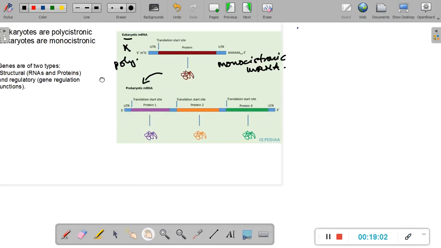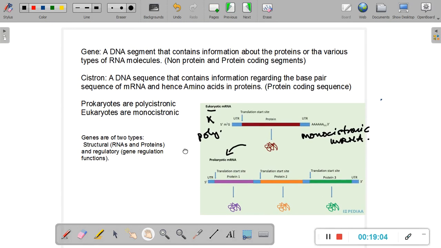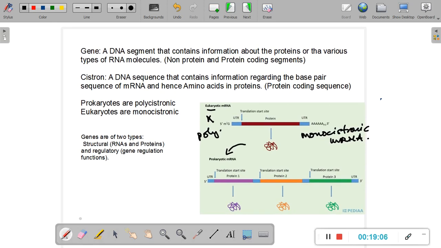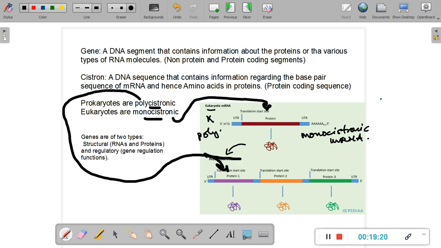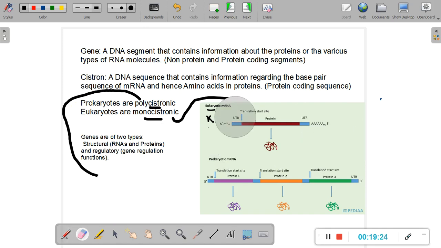Let's demagnify it and bring the slide back to the center where we can comfortably see it. Now I hope you've understood the meaning of the terms polycistronic and monocistronic. Monocistronic means only one cistron is present. One cistron means only one protein coding sequence, and polycistronic means many protein coding sequences. So we got 1, 2, and 3. Right. So I hope all of this is clear to you.